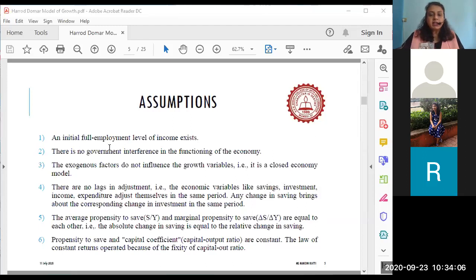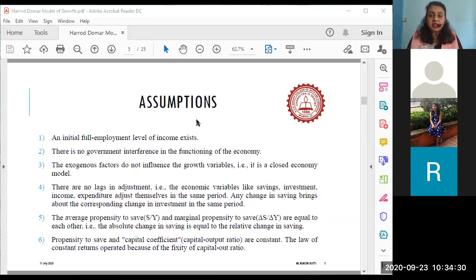Then we go to what is called assumptions. Now we actually begin the understanding of the theory. An assumption is made by the HD model that there is full employment, income and employment existing in the economy.